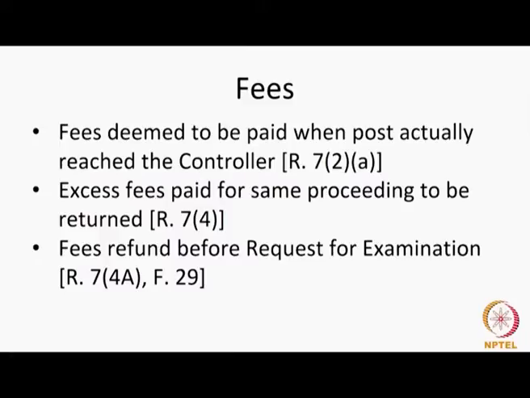Now, in fees refundable, you will find that the refund of fees under Rule 7 sub-rule 4A, which can be done by filing Form 29, is 90% of the fee paid for request for examination or request for expedited examination. So, the fees which you paid for request for examination or a request for expedited examination will be refunded if you file an application for withdrawing the patent under Form 29 before the issuance of the first statement of objections.